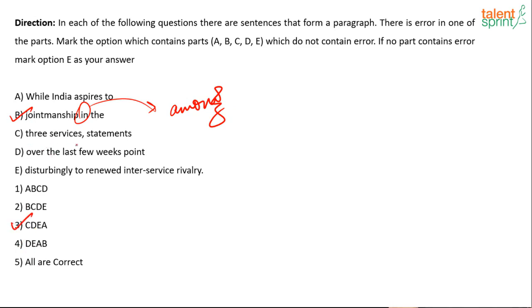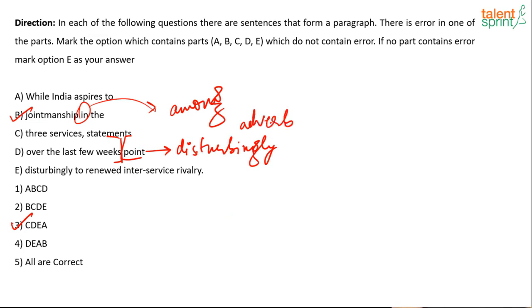Among the three services, statements over the last few weeks, they point disturbingly to. So that is absolutely fine. Who do they point to? First we are talking about how do they point. They point disturbingly. Disturbingly is used as an adverb over here, so it is absolutely fine to use it as an adverb.